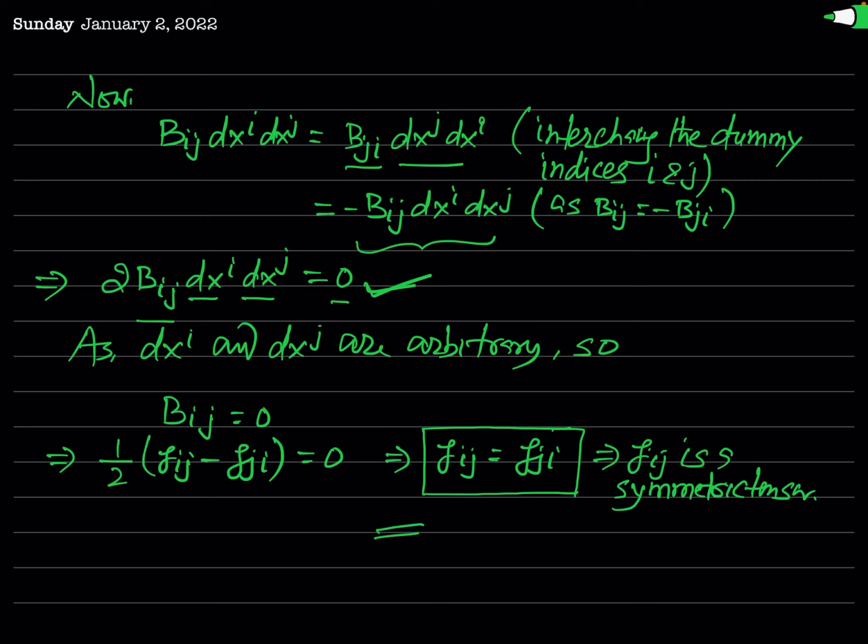So in this lecture, as I have told you earlier, we had to explain two important facts: that this metric coefficient Gij is a covariant tensor of rank 2 and that it is a symmetric tensor. And you can see we have explained both of these properties, and I hope you have understood each and every step clearly.